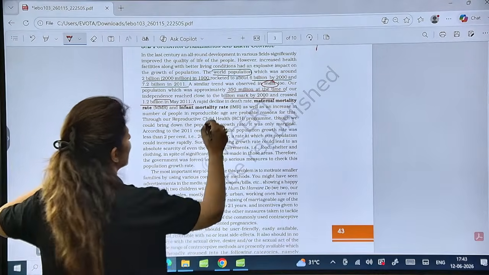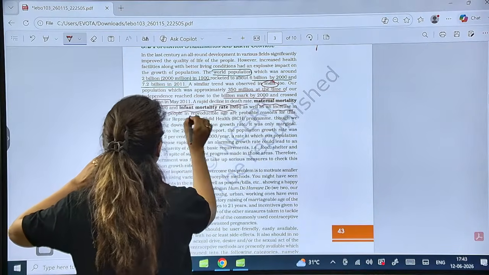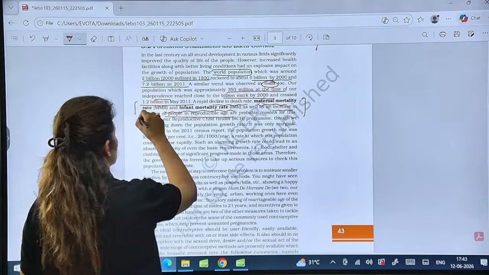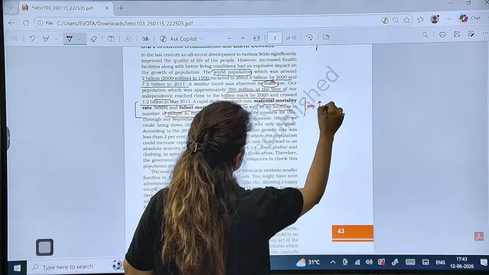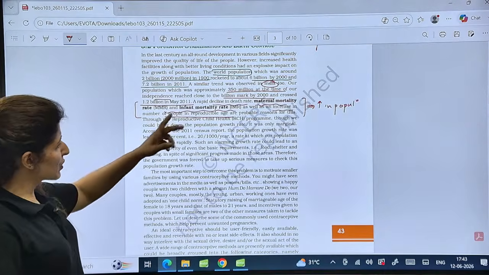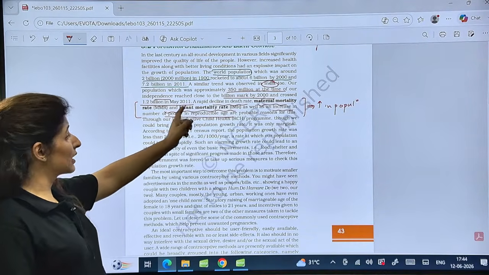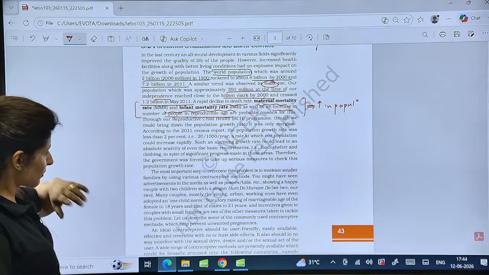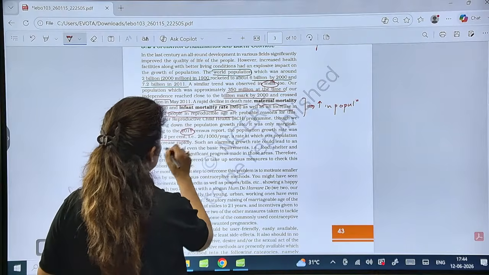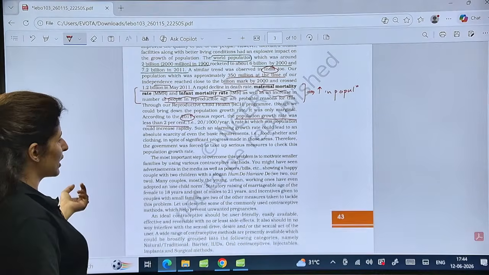Now there is a rapid decline in death rate, MMR and infant mortality rate, and an increase in the number of people in reproducible age. This has led to an increase in population. Why has the population shown such a rise? Because of these four aspects: decline in death rate, MMR, IMR, and increase in the number of people in reproducible age. Is that clear? Now, the population growth rate has been less than 2% in 2011, a rate at which population could still increase rapidly.